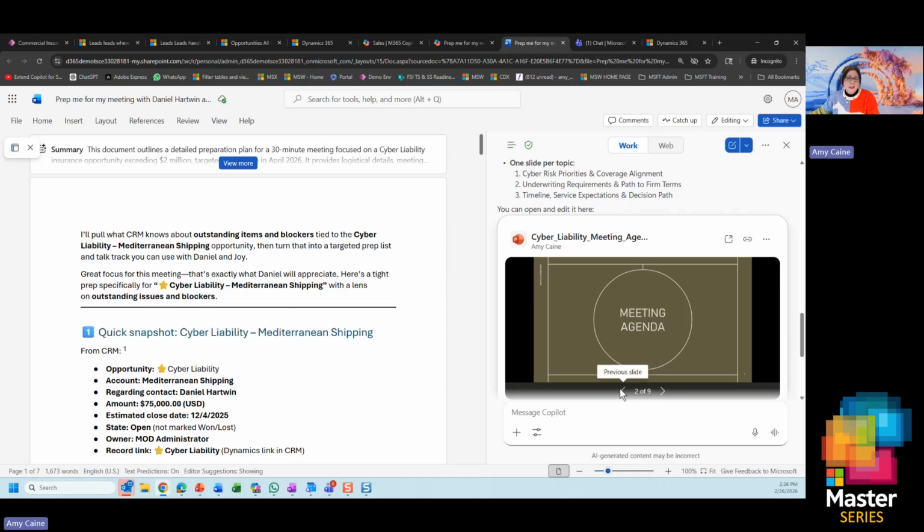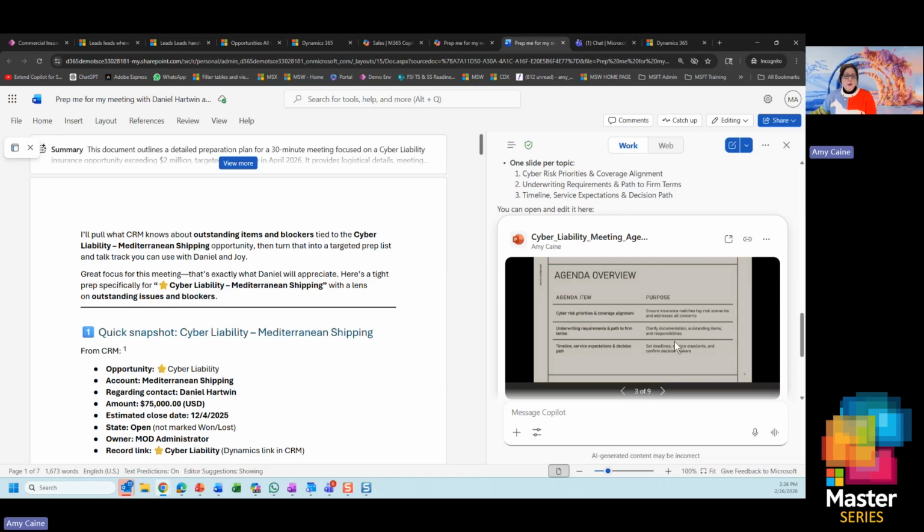Again, I'm in Word and I've created a PowerPoint. I can see a preview of it and scroll through it. You can have your formatting, so if you need your PowerPoints to have the look and feel, or you want to upload the logo of the company or your logo, you can do that. It's actually created a pretty good, good-looking graphical PowerPoint that I can flip through here. I can go back and say, hey, add this, add that, add a logo, or I can just open it directly in PowerPoint and do my editing there.